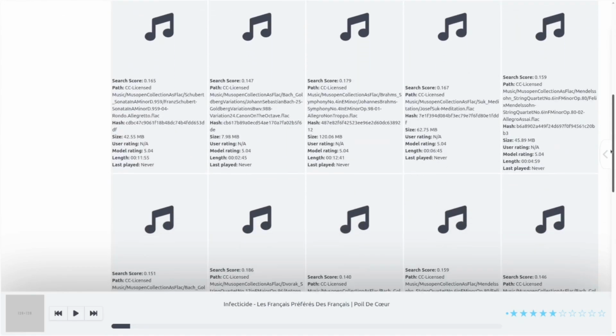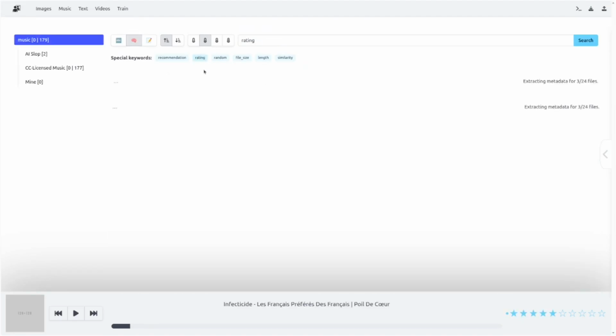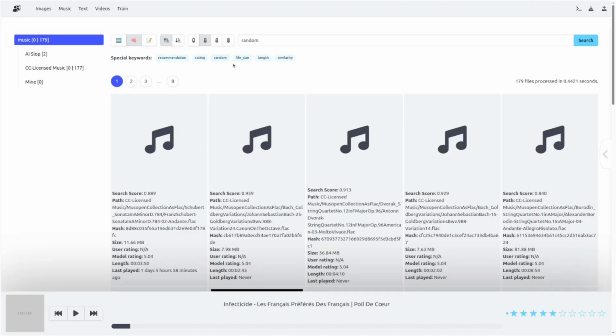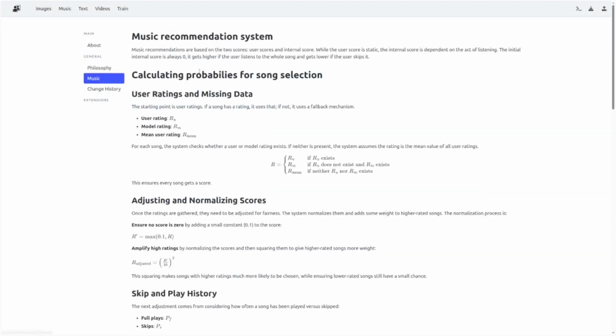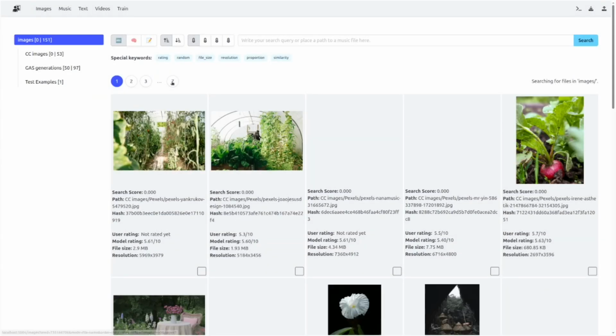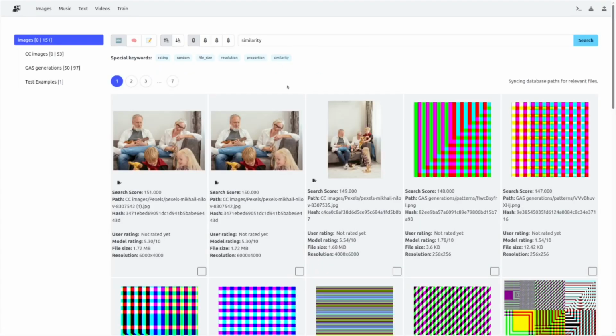For example, in the music module, you can filter by recommendations from your locally trained recommendation engine, your personal ratings, completely randomly, by semantic similarity among the tracks, length, or file size. You can see how the recommendation engine works in the internal wiki of the system. Similarly, you have similar filtering options in the images module. Other modules have their own relevant keywords as well.